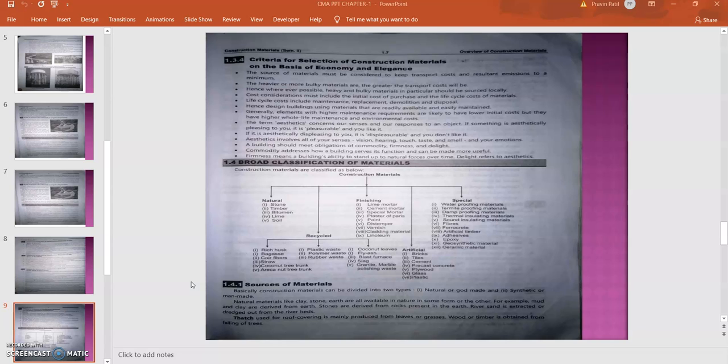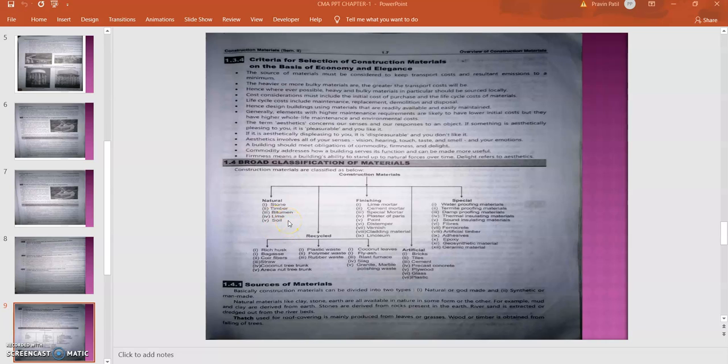Materials. So, what are the different kinds of material we are going to utilize? They are classified as we can see here. The first classification is based on natural, then finishing, then special. Then recycled material and the artificial material. So there are different types like natural material, artificial material, finishing, special type of material and the recycled material. So basically the construction material subject is based on these five chapters.